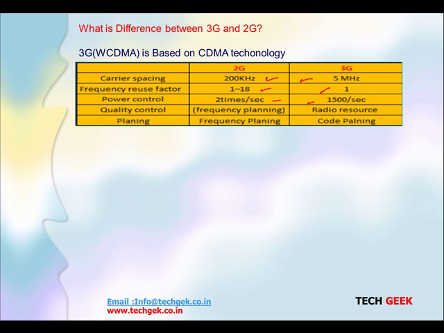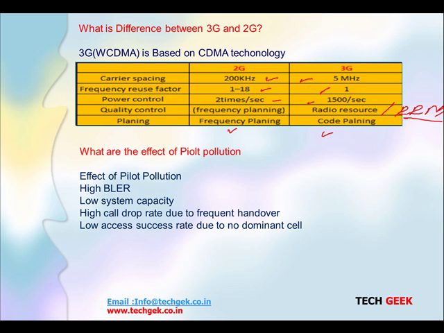We have quality control by frequency planning. We need to plan the frequency in a proper manner. We should not get interference. In 3G we have radio resource management functions with power control and code planning, where we have to measure and maintain quality, and also we have planning. In GSM we have frequency planning, and in 3G we have code planning, that is scrambling code planning. What is the effect of pilot pollution?